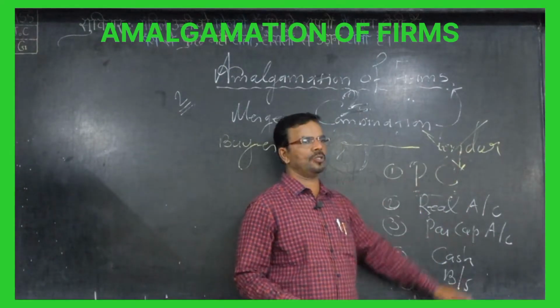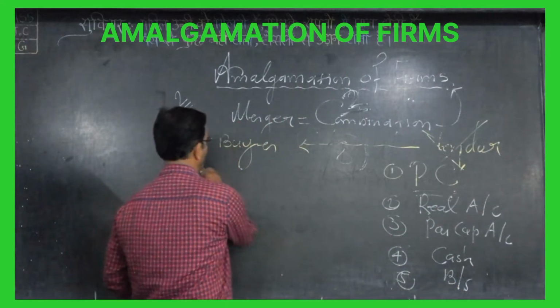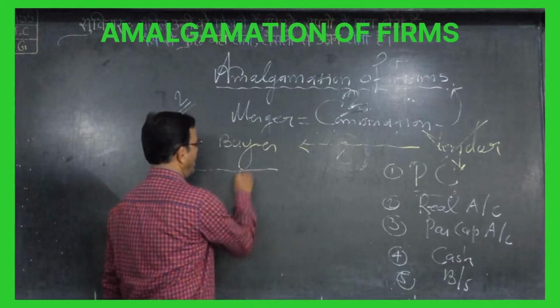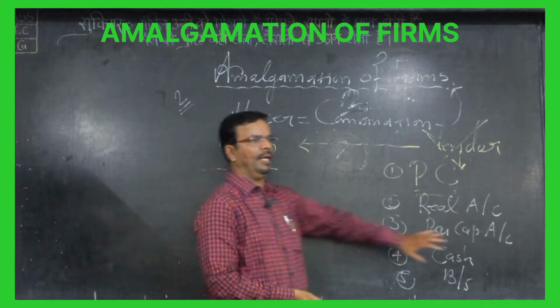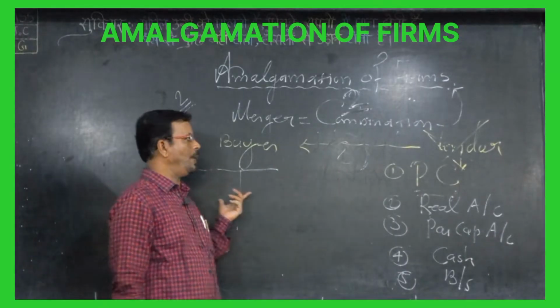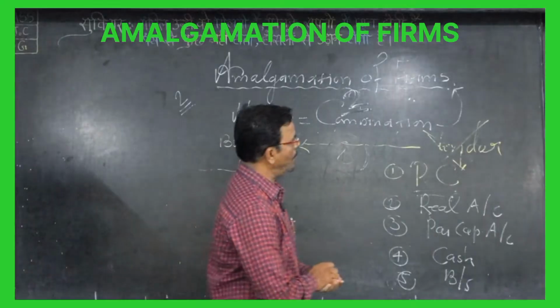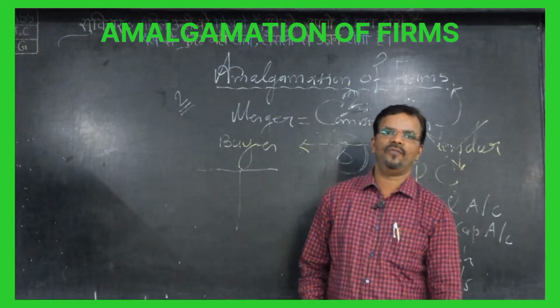So where will we close it? In the books of the vendor. Outside, what will we make? A new balance sheet. Old balance sheet is cancelled. The new balance sheet will come into existence. So these are the theory part of the amalgamation of firms.